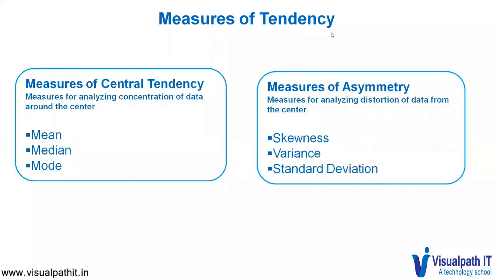The concentration of data can be measured in two ways. One is the measures of central tendency, and the other is measures of asymmetry. The measures of central tendency are used for analyzing concentration of data around the center. We use certain methods called mean, median, and mode. Measures of asymmetry are used for analyzing distortion of data from the center. We use certain methods called skewness, variance, and standard deviation.